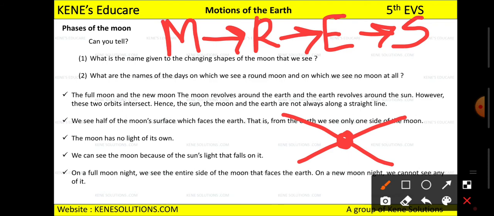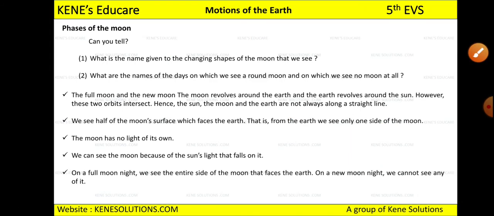Hence the sun, the moon, and the earth are not always along a straight line. They will not always be in a straight line. Okay, we see half of the moon's surface, which faces the earth, that is, from the earth we see only one side of the moon. When you see from the earth, you will see only one side of the moon. You can't see both sides of the moon.